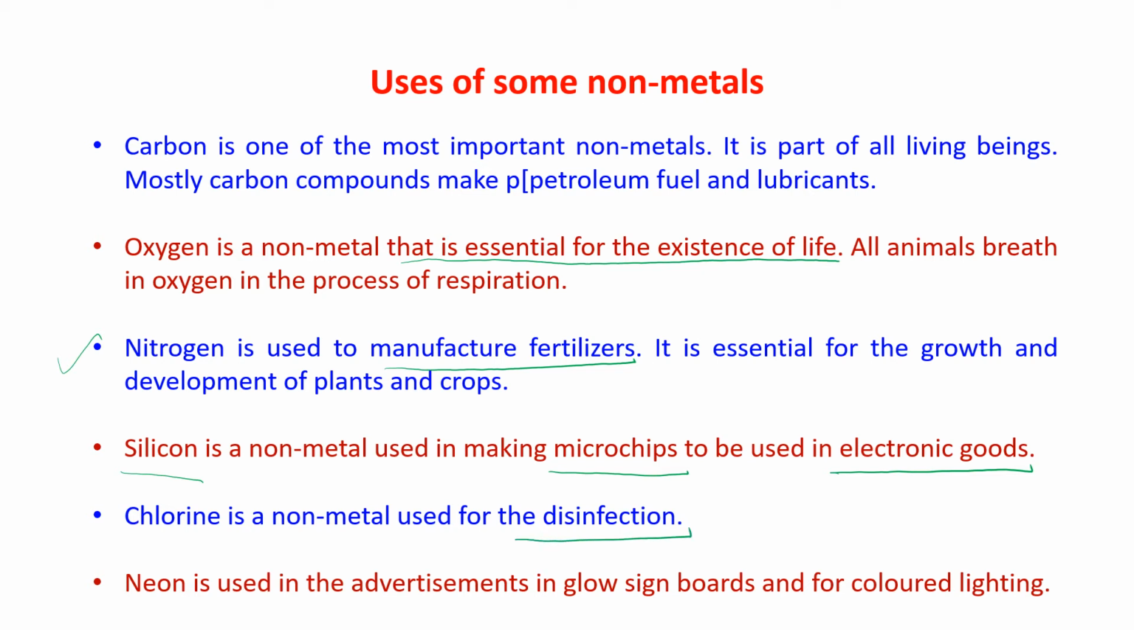And neon, though neon is a noble gas, it is a gas, so we can call it a nonmetal also. So neon is used in advertisement, in glow signboards, and for colored lighting. Okay, so please learn these uses of nonmetals.